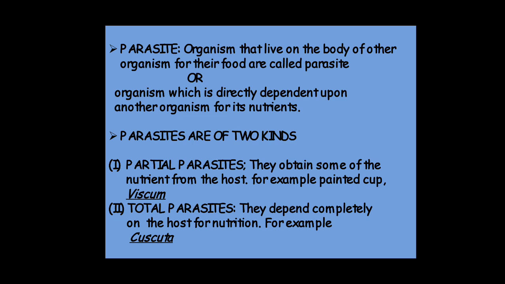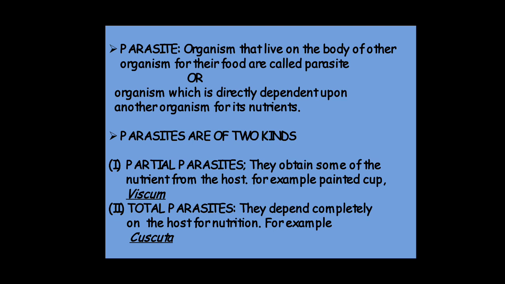Parasites are of two kinds. The first one is partial parasites and the second one is total parasites. Partial parasites are partially dependent on the host plant for their food. They obtain some of the nutrients from the host, for example, painted cup and Viscum. The other one is total parasite. They are fully dependent on the host plant for their food and nourishment. They depend completely on the host for nutrition.